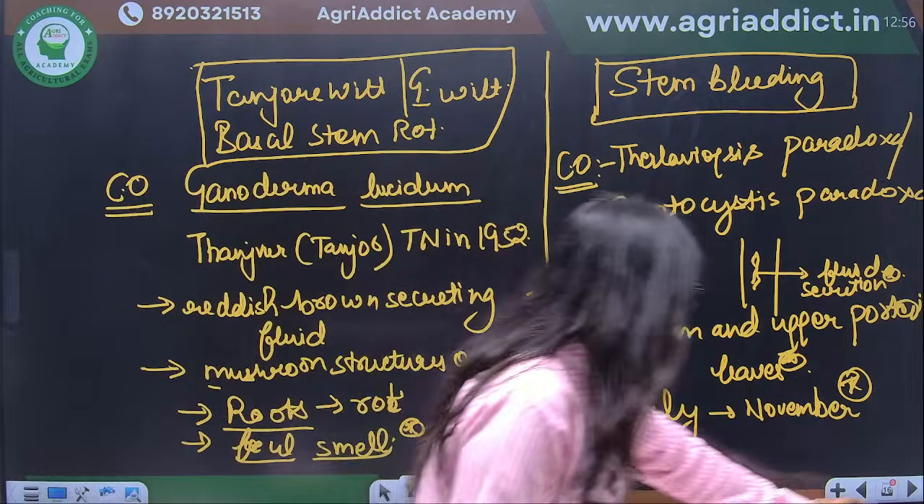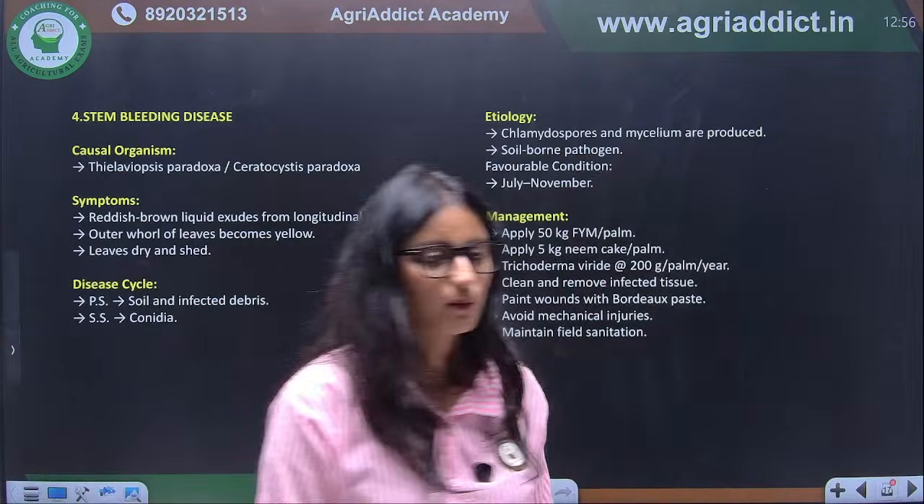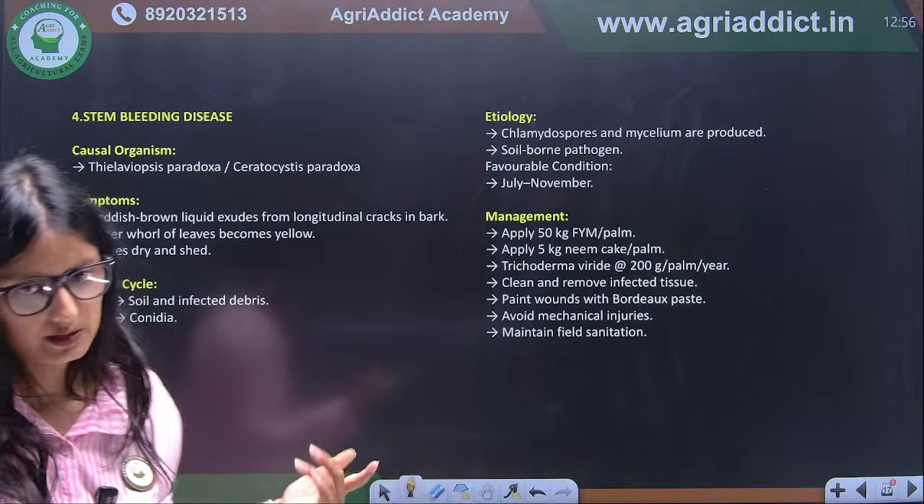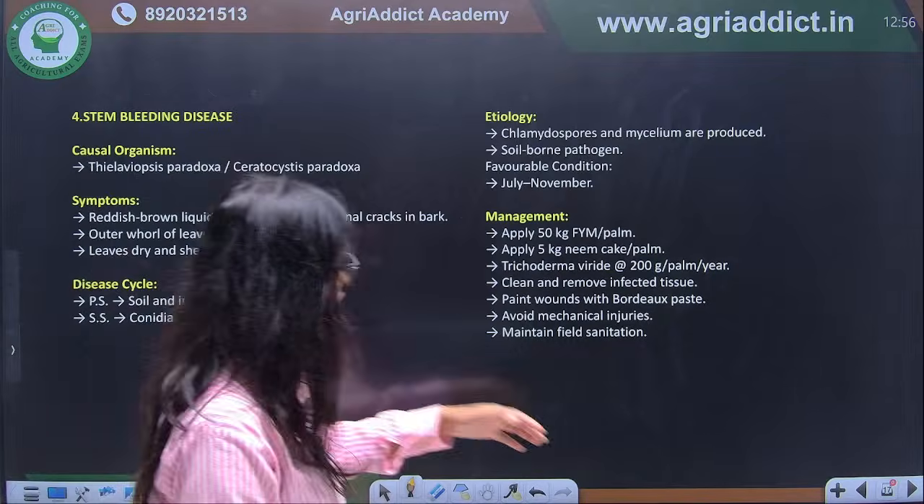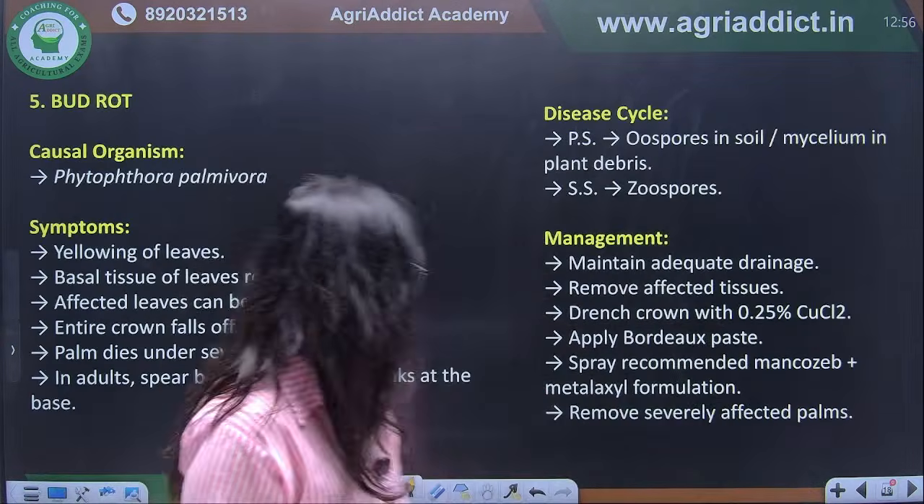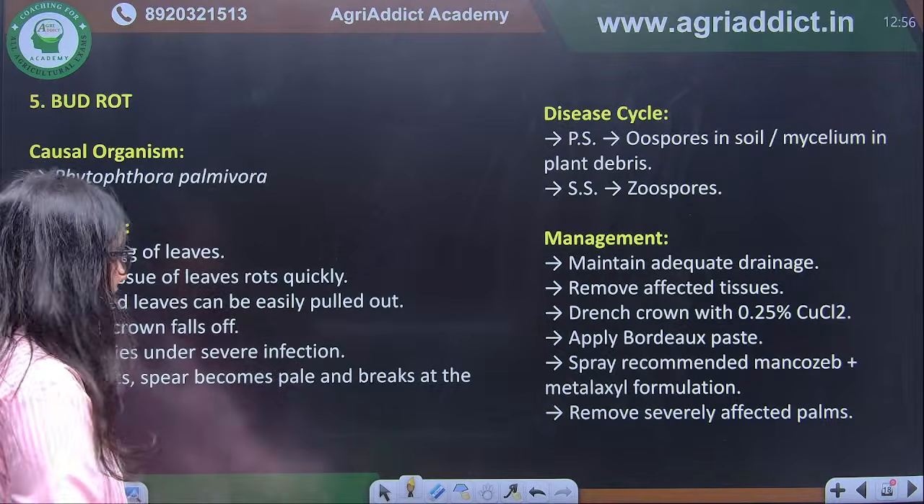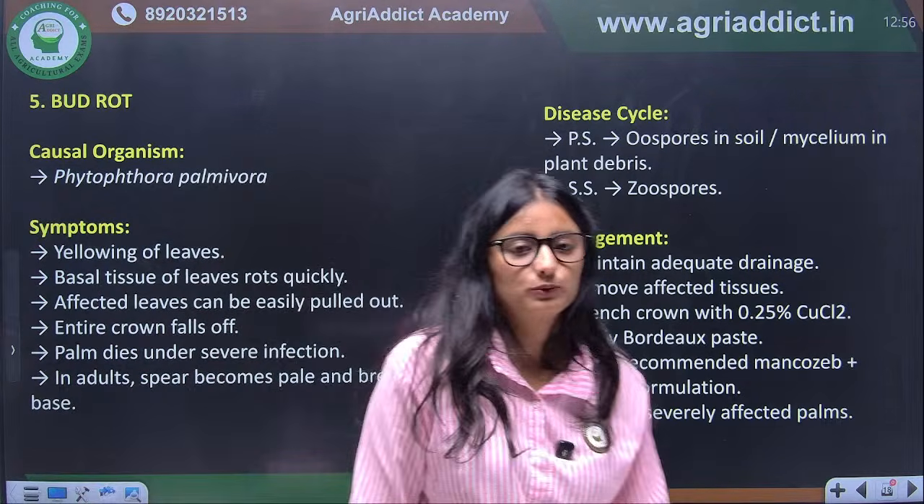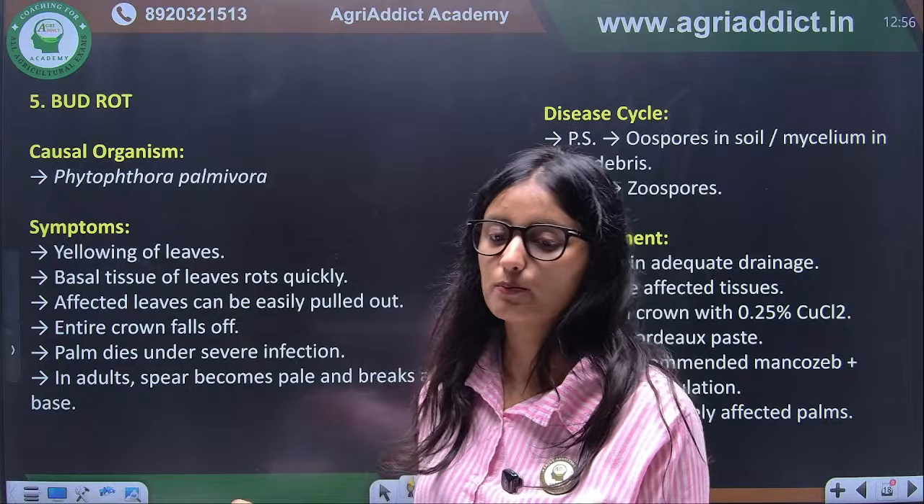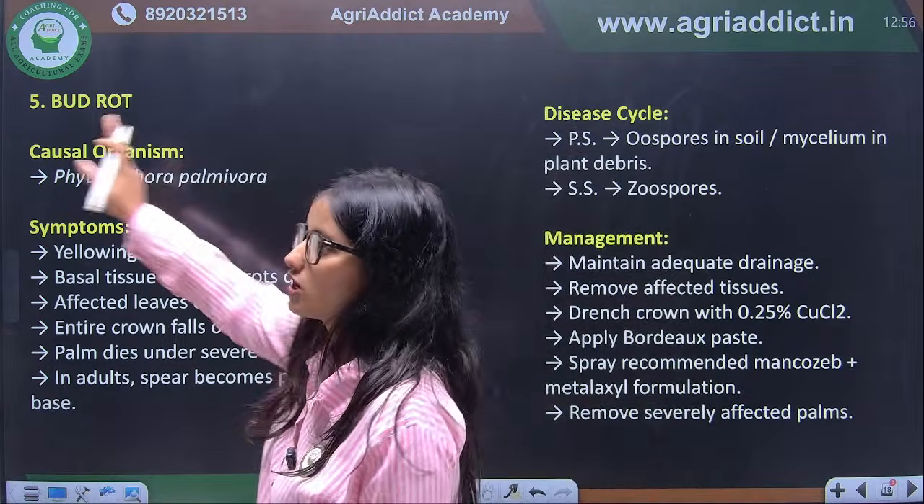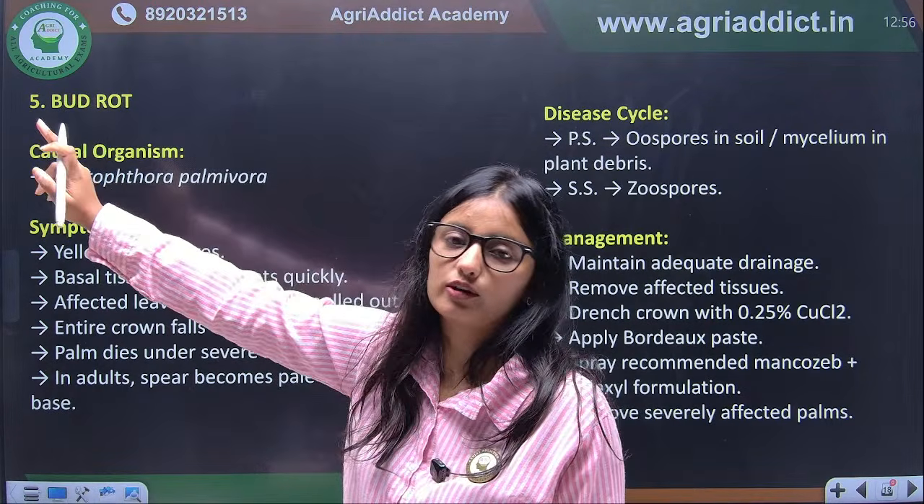So let's talk about other diseases. These are also important. The causal organism is important; basically the rest is important for plant pathology, but from your exam point of view, the causal organism is important. Next we have bud rot. Bud rot is also important due to its causal organism. The causal organism of bud rot is Phytophthora palmivora.